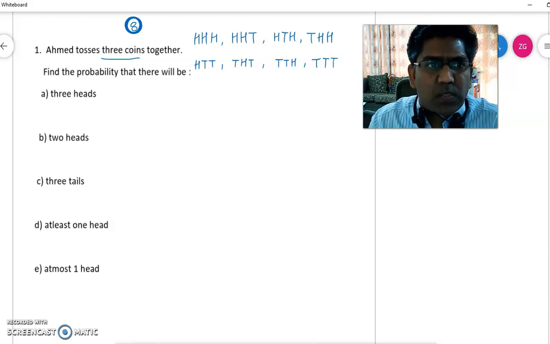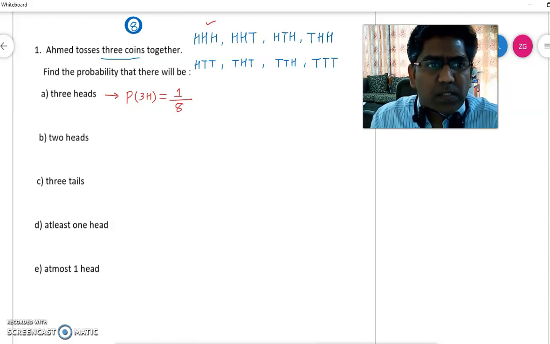The first one is, what is the probability of getting 3 heads? So probability of 3 heads. If you look at all the possible options, 3 heads is coming only one time. So it is 1 out of 8.